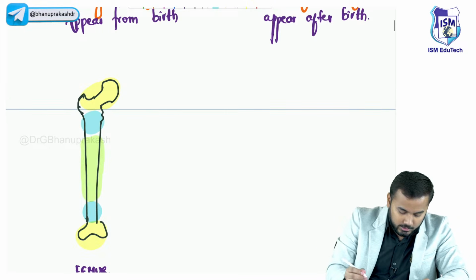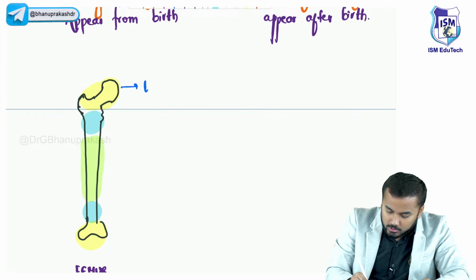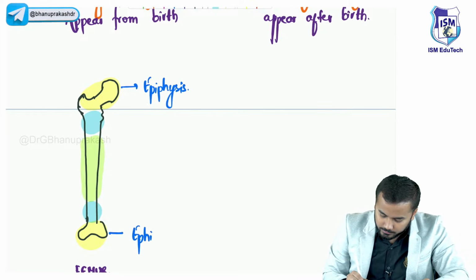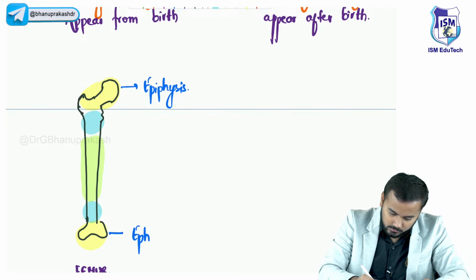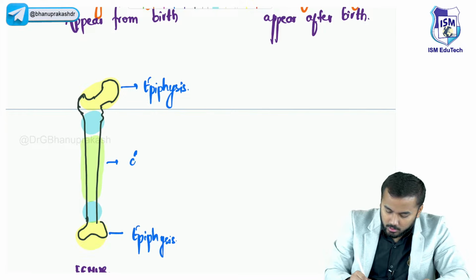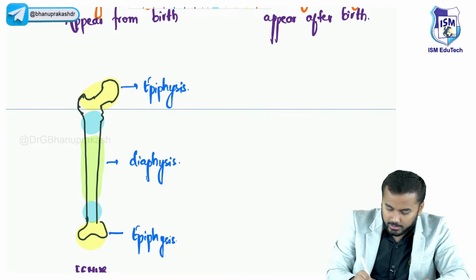Metaphysis. So this is epiphysis, this is diaphysis, and this is metaphysis.